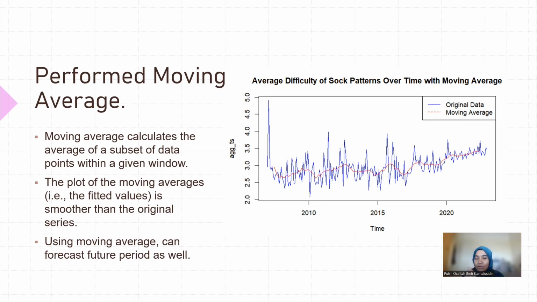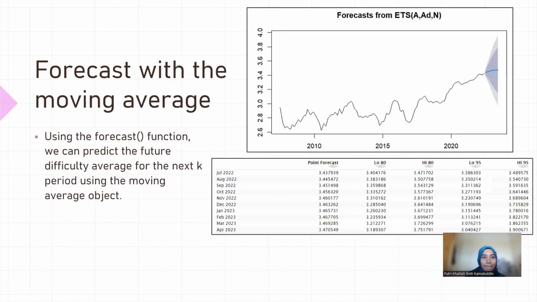Same goes for February 2008: I need a 12-month window, which calculates from February 2007 until January 2008, and so on. That's how the moving average works.